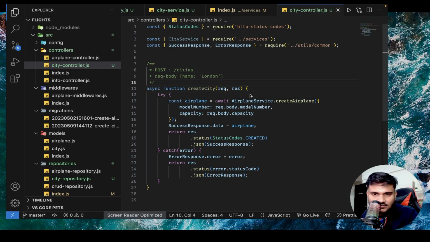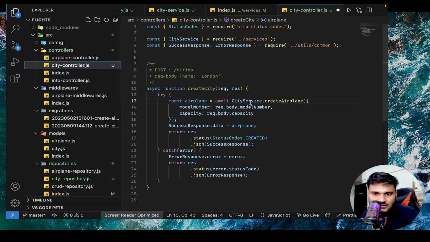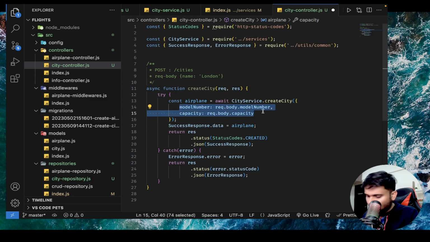As simple as that. Now I have a city service, not an airplane service. See, here we had an airplane service. Now here we will be having a city service. City service dot create city. Now you don't need to send this.